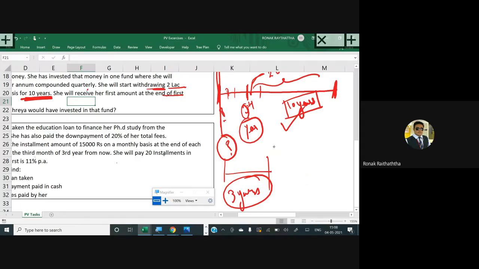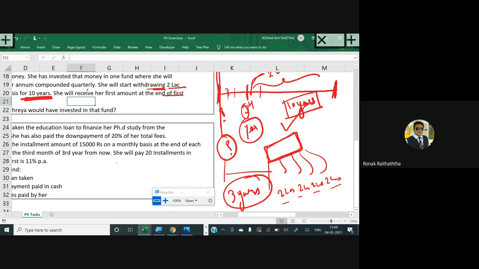And then something would have been gathered over here at this point of time, and she is withdrawing now on an annuity basis, on a quarterly basis. You know how much? So 2 lakhs, 2 lakhs, 2 lakhs, 2 lakhs. Some advanced calculations of the annuities. Have you got the question? So there is a delay, a deferment period of 3 years coming here.